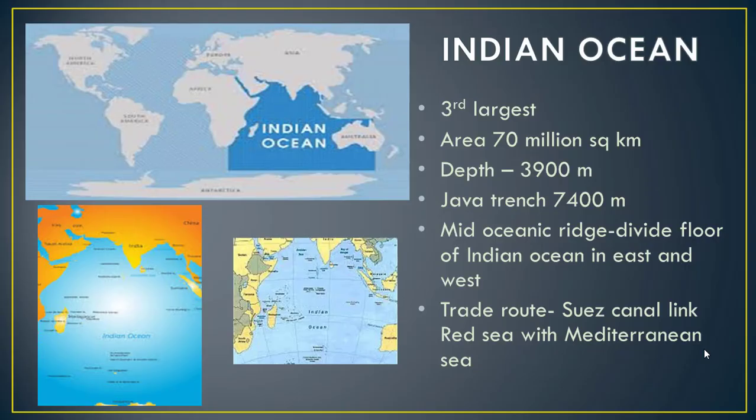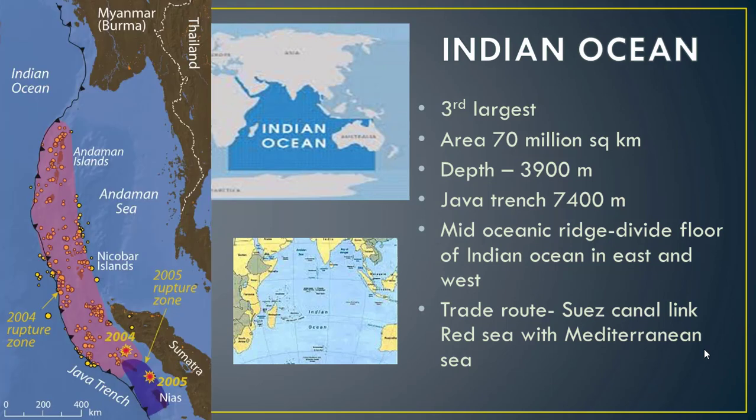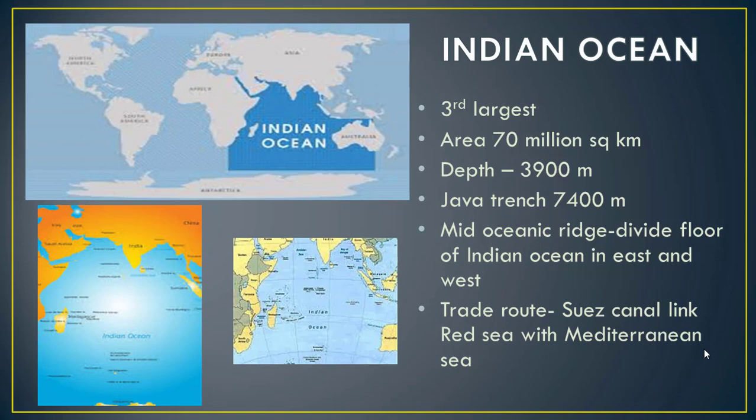Indian Ocean. It is also a very important ocean. It is the third largest ocean. Its area is about 70 million square kilometers. Its depth is 3900 meters. And the Java Trench is the deepest trench, and its depth is 7400 meters.